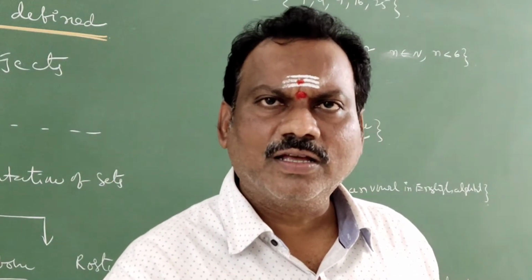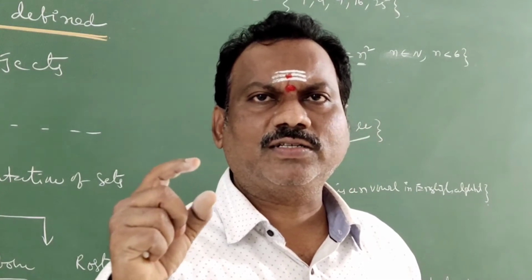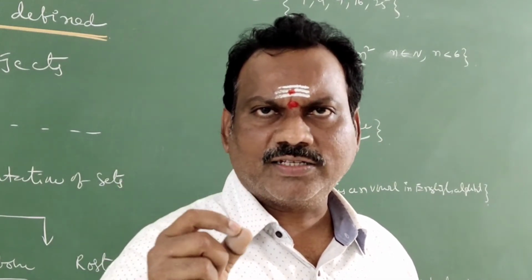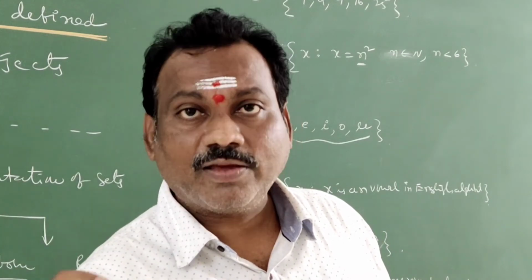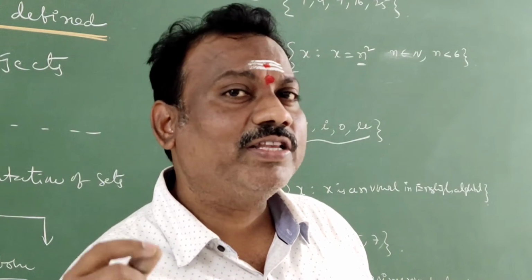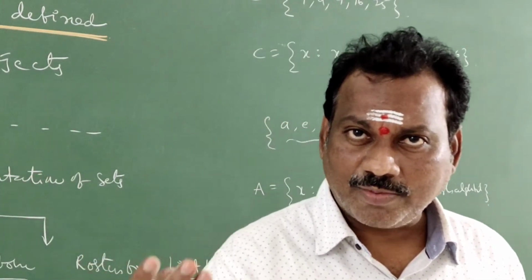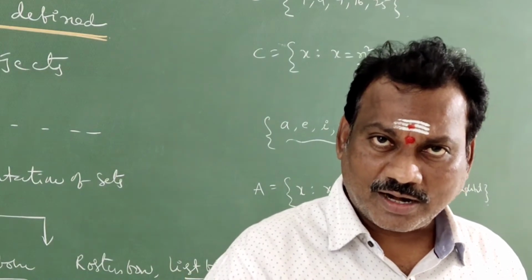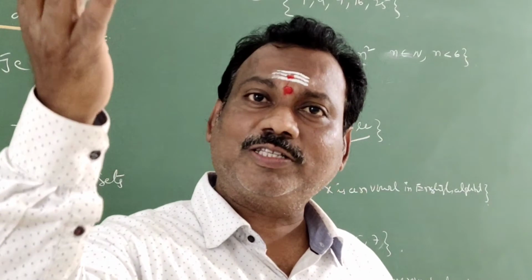Clear, students? If you see such kind of words, richest, poorest, famous, greatest, popular. If I say that X is a famous mathematician, in which aspects is he famous? Algebra, trigonometry, integration, differentiation. Another person can also be a famous mathematician.